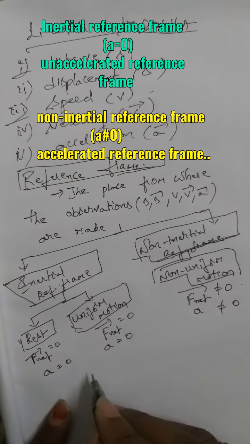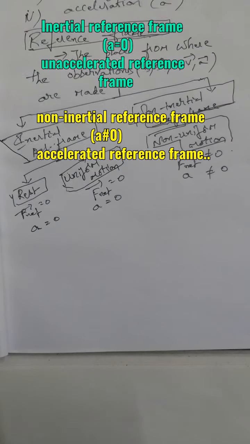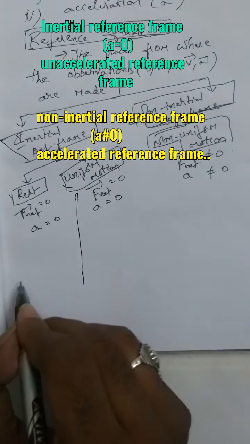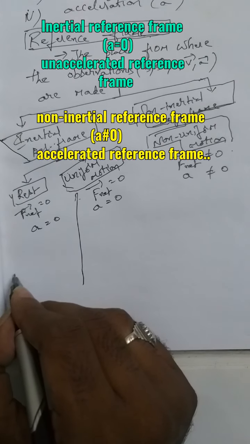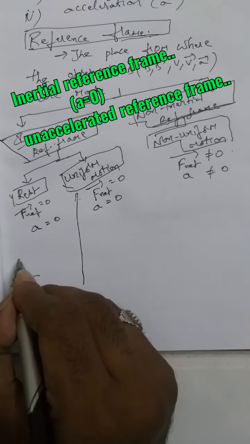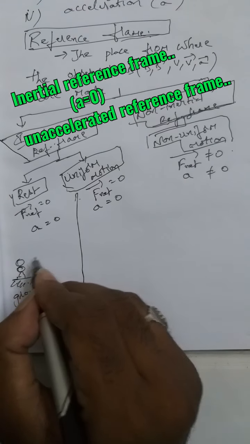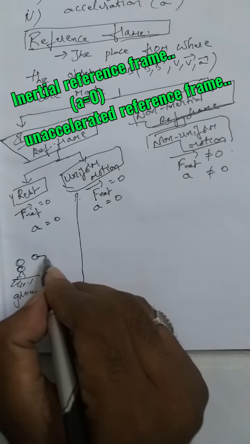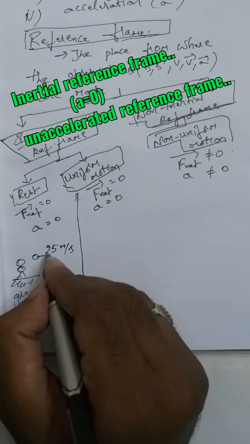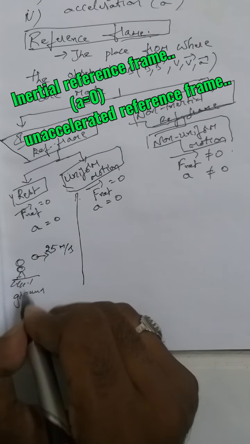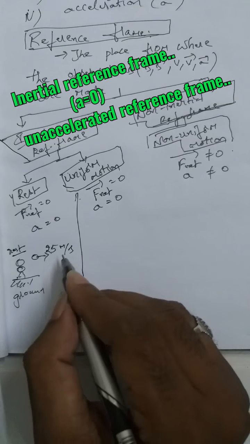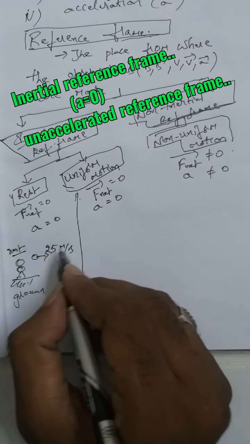See, we can take the best example for rest. Suppose in this reference frame at rest, a person is standing on the ground. So this is the ground, and a person is standing on the ground like this, observing a ball which is moving with a speed of, let us suppose, 25 meter per second. This boy is at rest and is observing the speed of the ball to be 25.